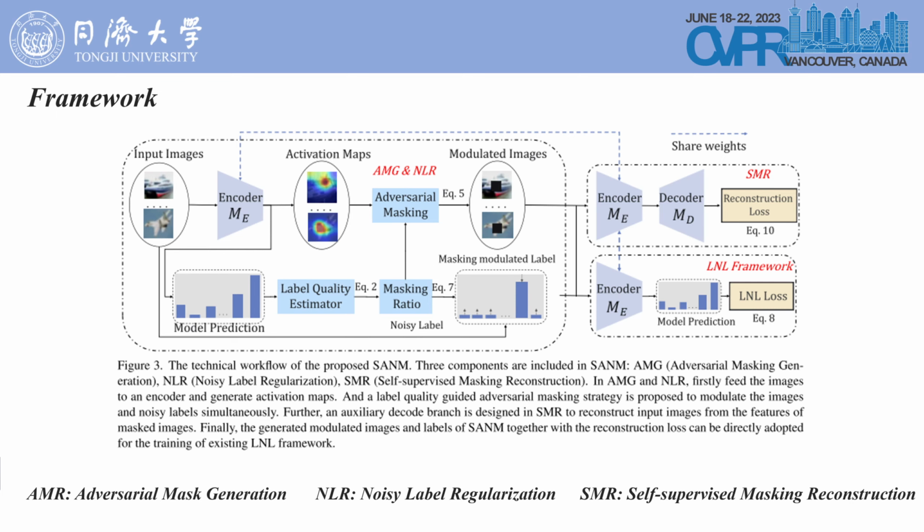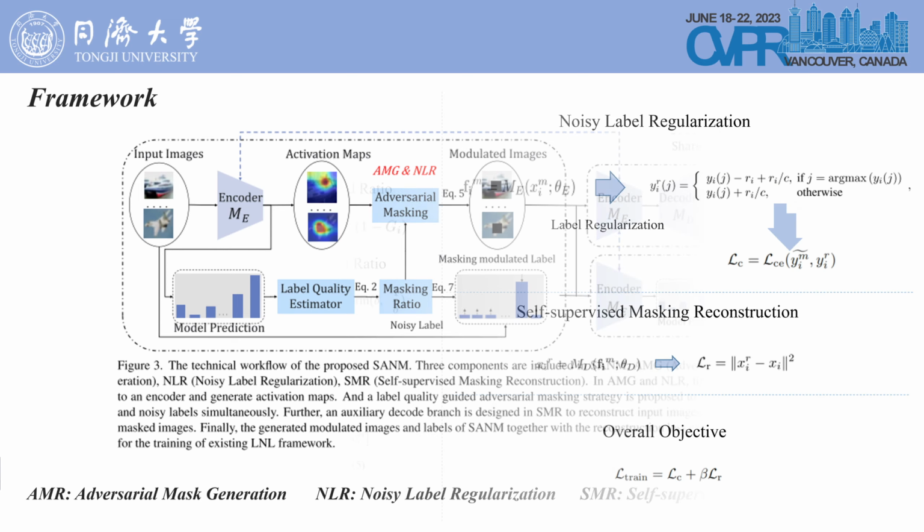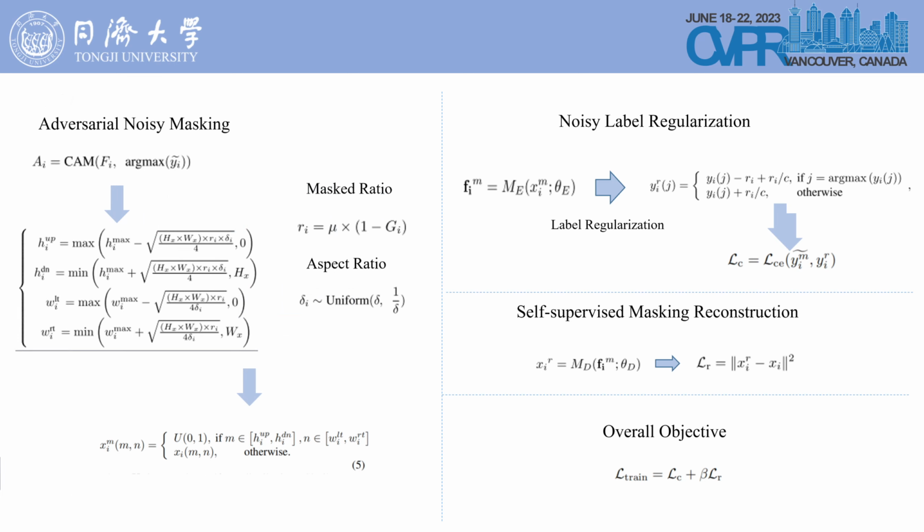Since our method is a localization strategy, it can be combined with existing methods to improve their robustness to noisy samples. For the adversarial noisy masking module, first the sample is input to the network to get the prediction results and feature map, and the activation map is generated according to the category with the largest prediction value.